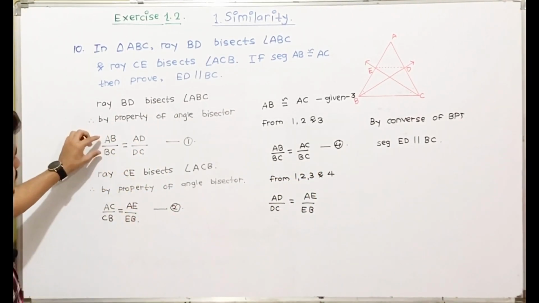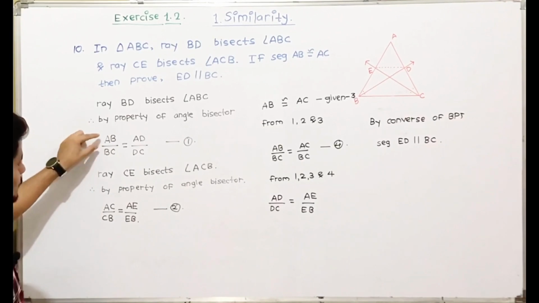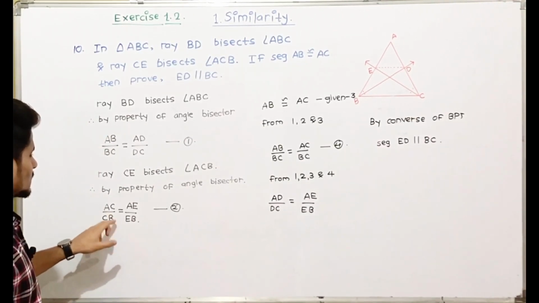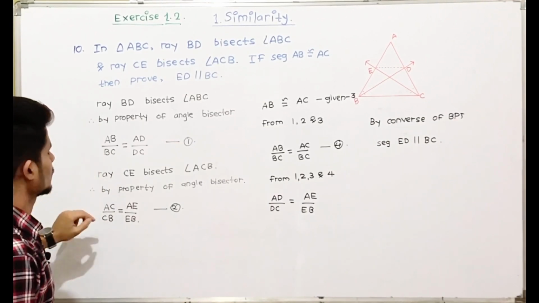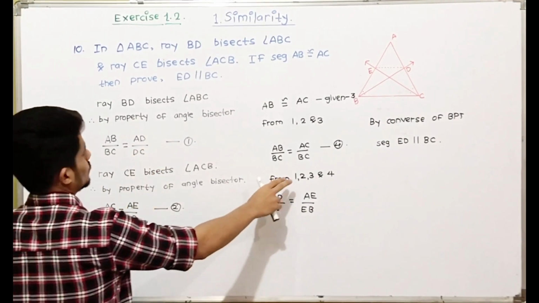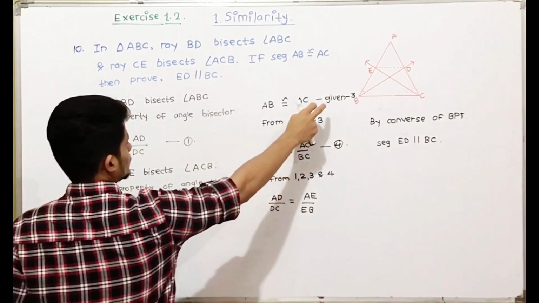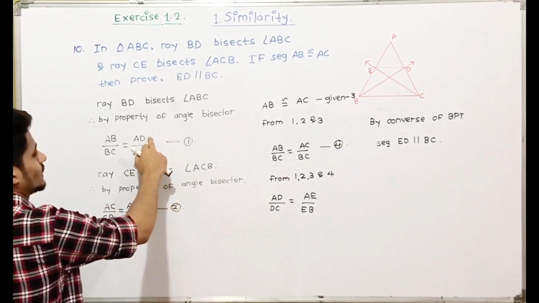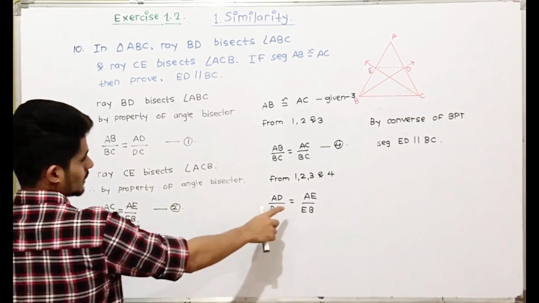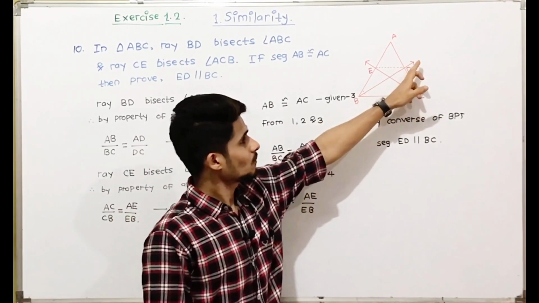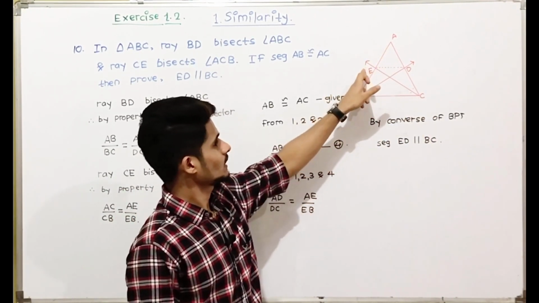Now if you see, the left side is equal, that is AB upon BC is equal to AC upon CB. The left side is equal, so the right side will also be equal. So from 1, 2, 3 and 4, AD upon DC is equal to AE upon EB.